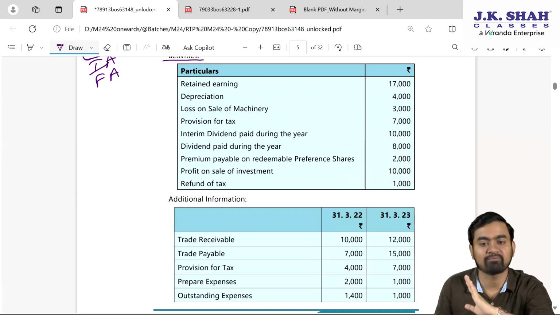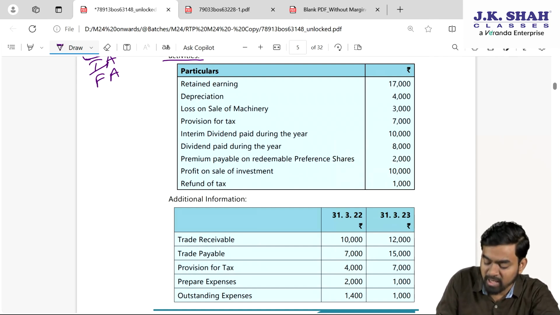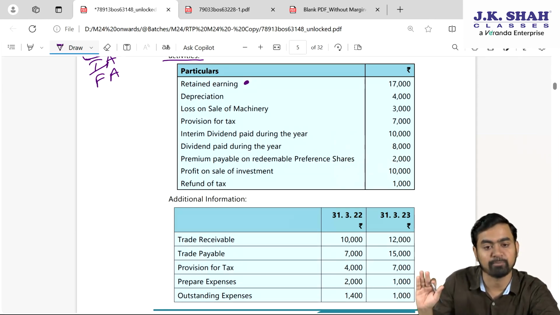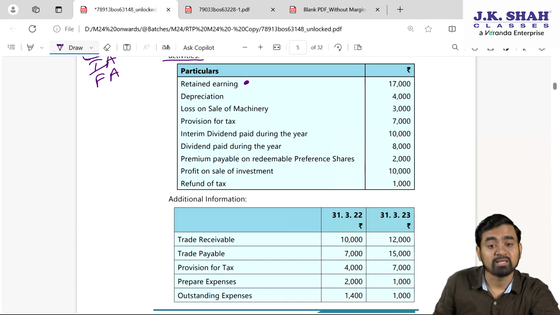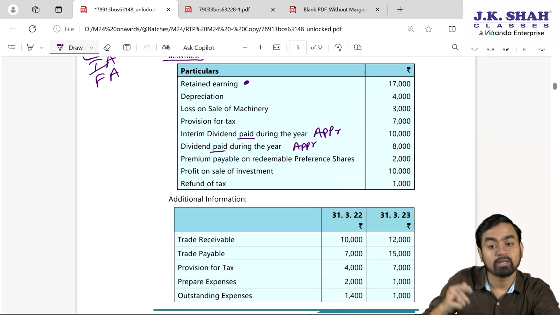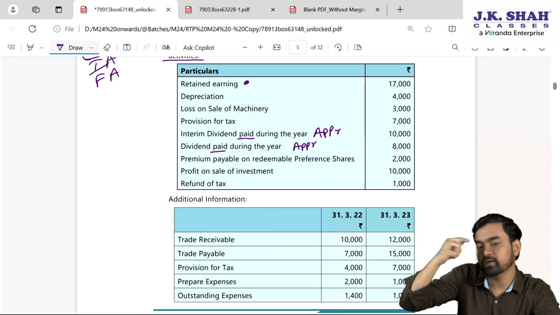Final retained earning after provision for tax and appropriations. So if you see this particular question carefully, we will put a dot here my dear students. This is retained earnings after subtraction of everything including appropriation. So if you see in this particular table, there are 2 appropriations: interim dividend paid and dividend paid. Can I say it's appropriation? It is already subtracted from the retained earnings.